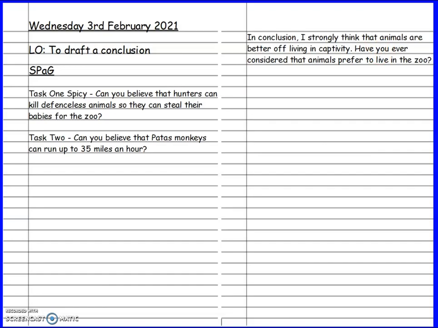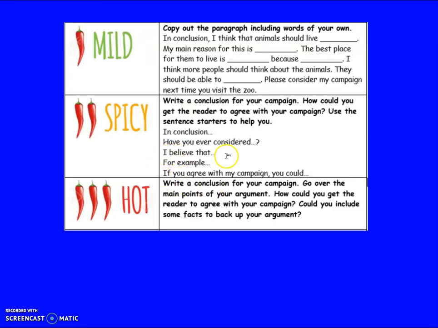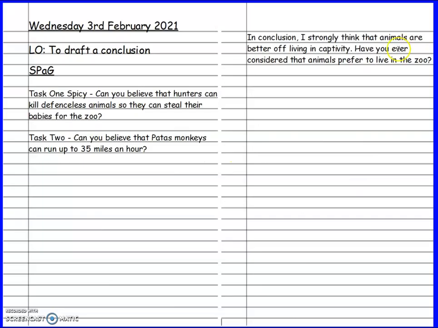Let's go back and have a look at our next sentence starter. I believe that. So we're telling the reader now what we believe in our campaign. Okay, so I'm going to say, I believe that animals have everything they need in a zoo. Because some people might not think that they do have everything they need, but I do. They've got the zoologist there to look after them, a vet there if they're poorly, they've got people going to visit them every day, and other animals to play with.